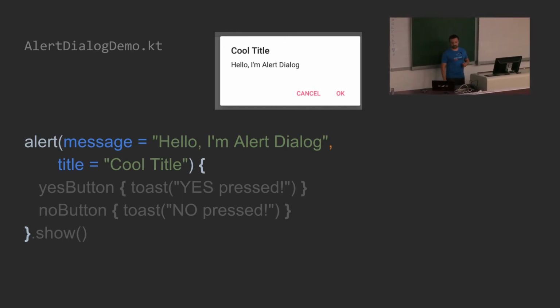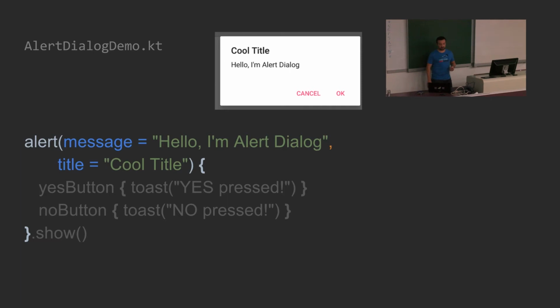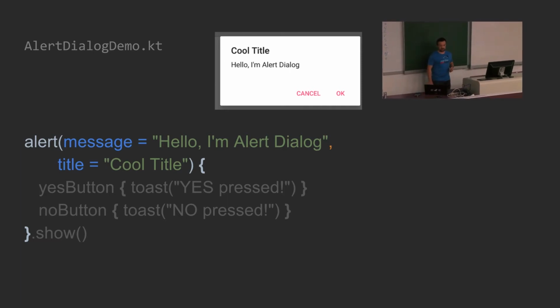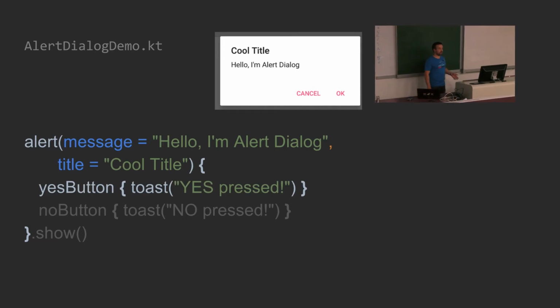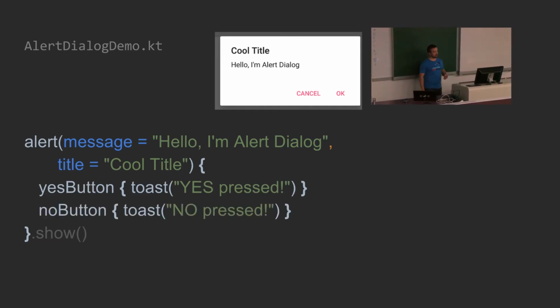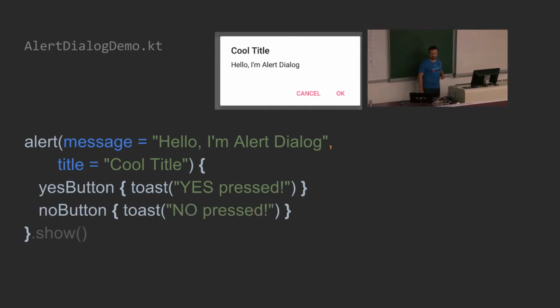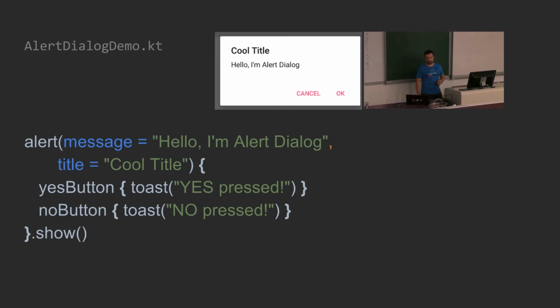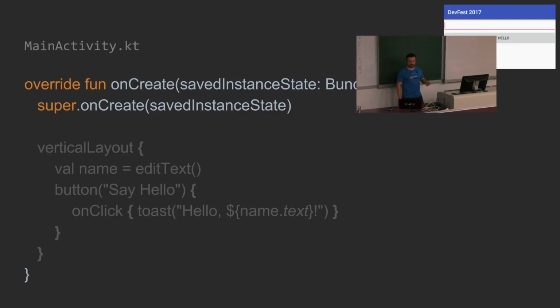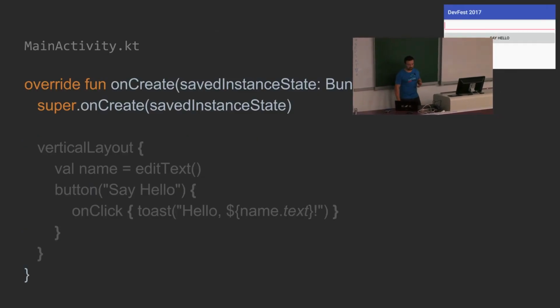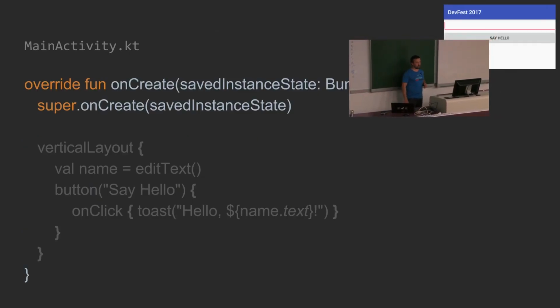Next thing is that you can easily show an alert dialog. You only need to define parameters like a message and title, and then you can define a positive button, like a yes button, and a negative button, like a no button, and then define the action that should happen, for instance, when you click on the button. And you should not forget to call the function show.